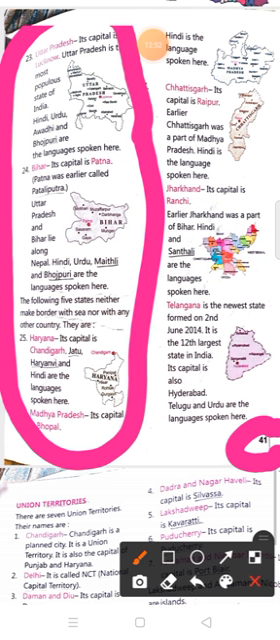Number 28. Jharkhand, its capital is Ranchi. Earlier, Jharkhand was part of Bihar. Hindi and Santhali are the languages spoken here. 29. Telangana is the newest state formed on 2nd June 2014. It is the 12th largest state in India. Its capital is also Hyderabad. Telugu and Urdu are the languages spoken here.